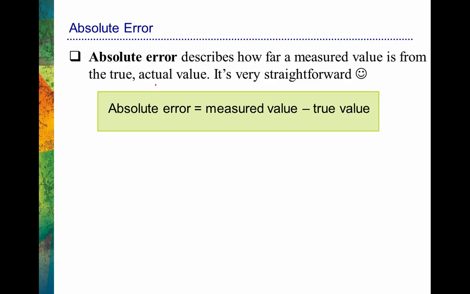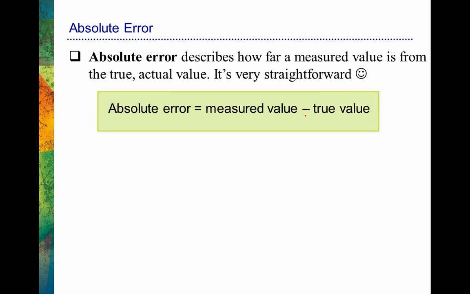First, let's talk about absolute error. It's really very straightforward. It simply describes how far some measured value is from its true value. All right, so we can look at this equation. It's very straightforward. Absolute error. So when we talk about absolute, we're talking about the absolute amount, the actual amount of error there is in a measurement. So it makes sense that we would take the measured value, like how much did we measure the value to be, like my weight, for example, and what's the true value?